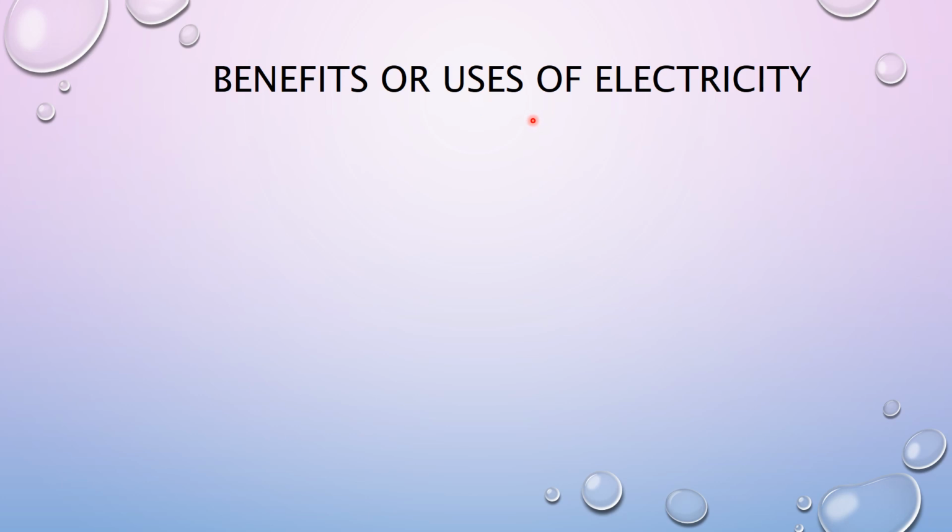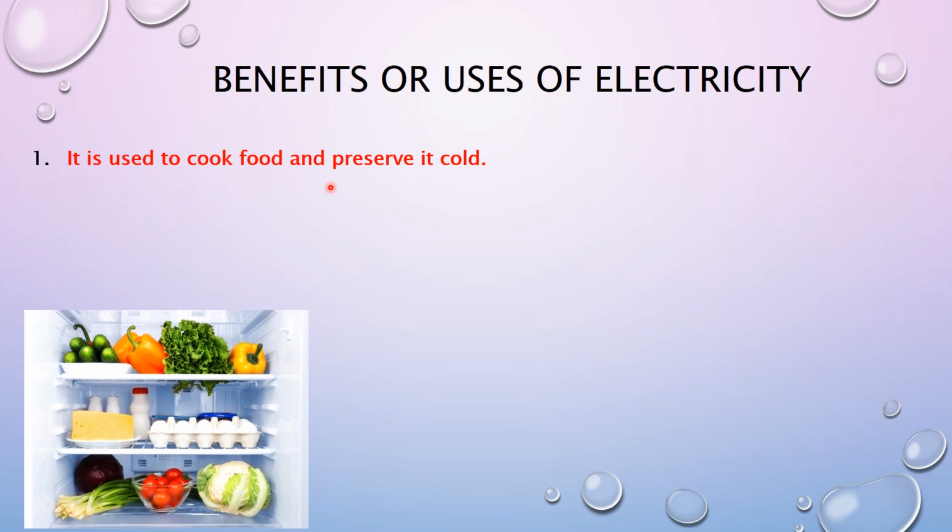Benefits or uses of electricity. Before we mention the dangers of electricity, we should mention the benefits or the uses of electricity. Number one, electricity is used to cook food. It is used to cook food and preserve it cold. We preserve our food in the fridge, which preserves it cold.